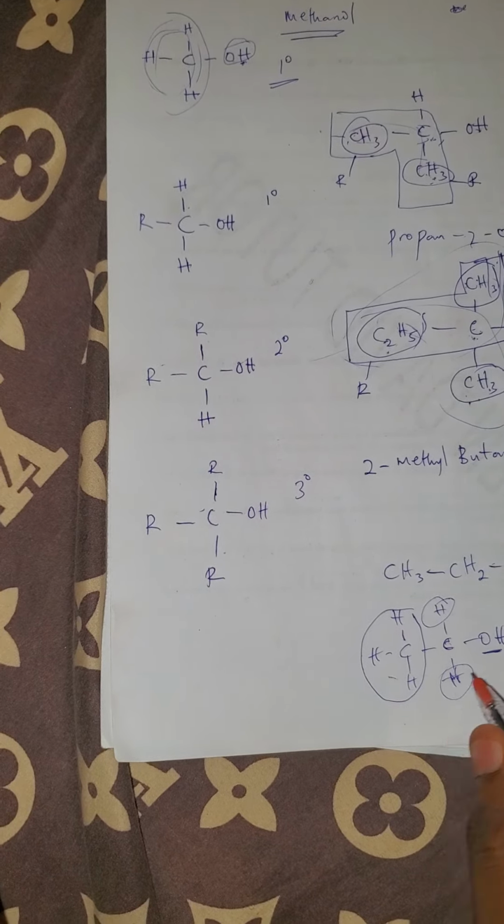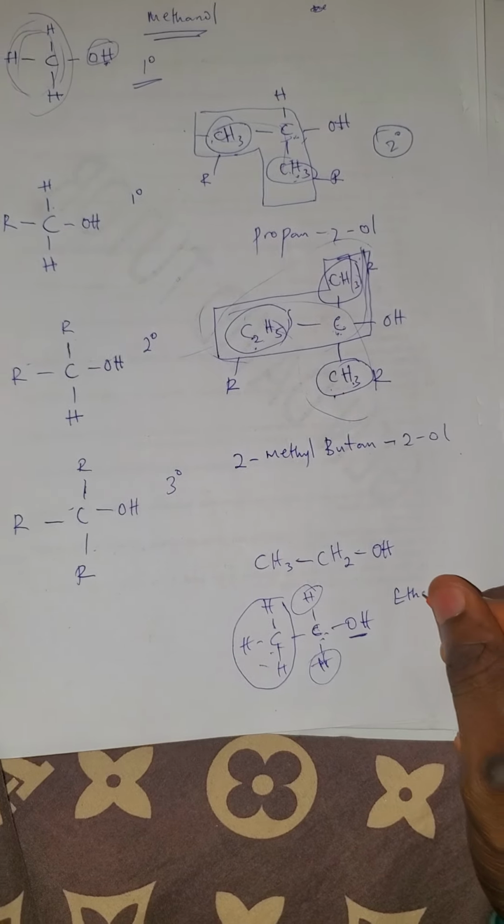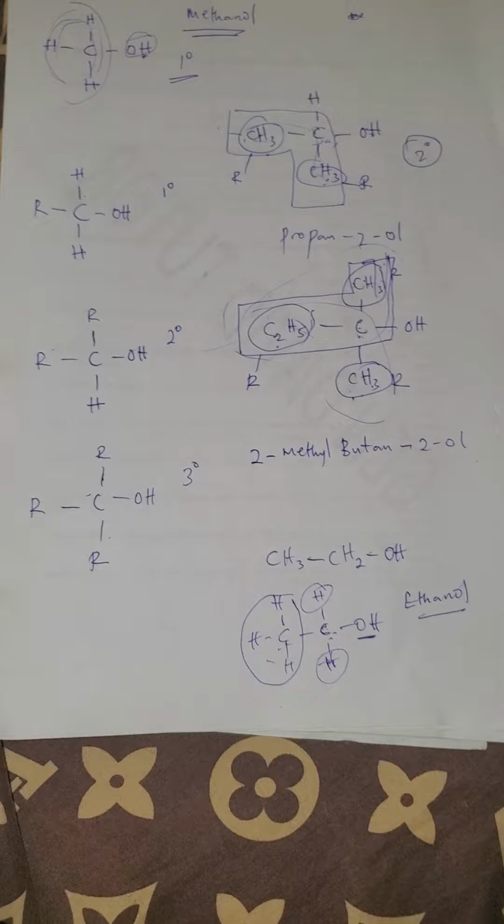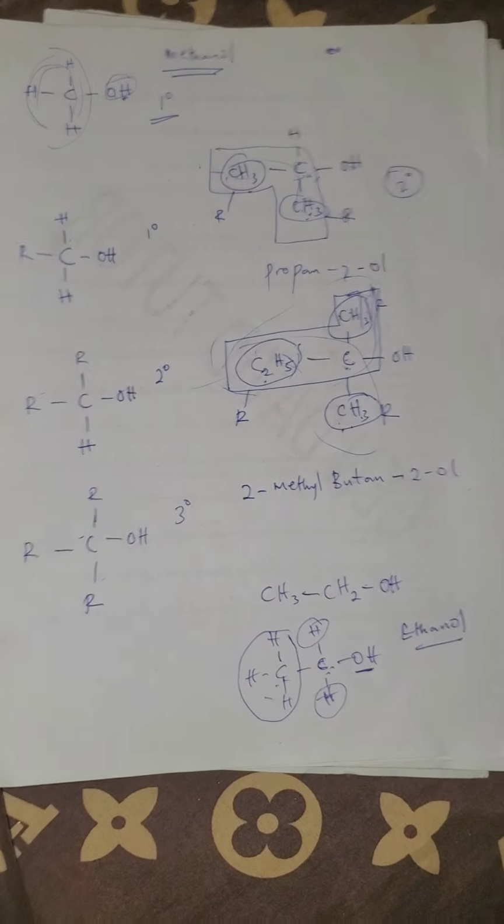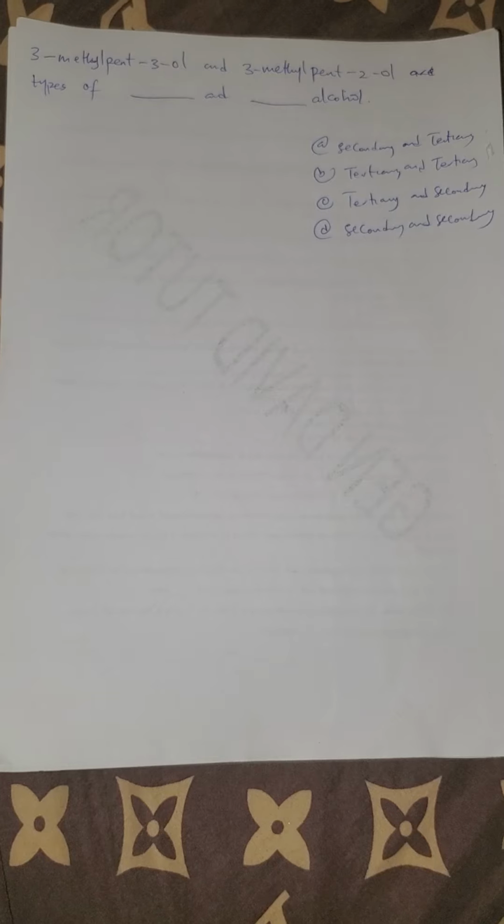But the name, don't forget this is 2 carbon, and 2 carbon is eth. So this is ethanol. So that shows that ethanol is also a primary alcohol.